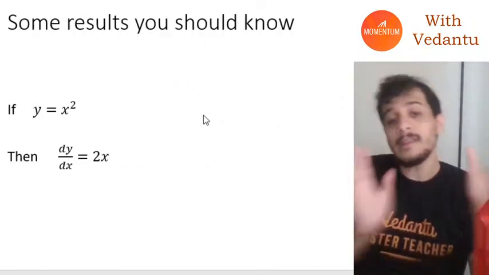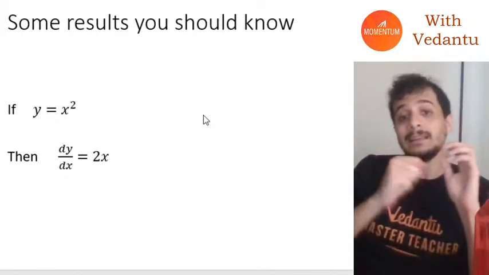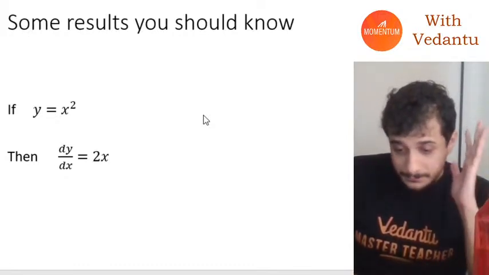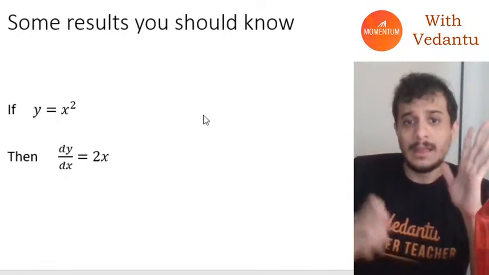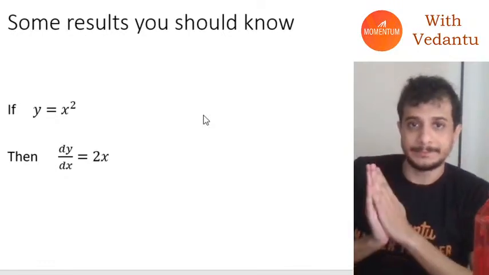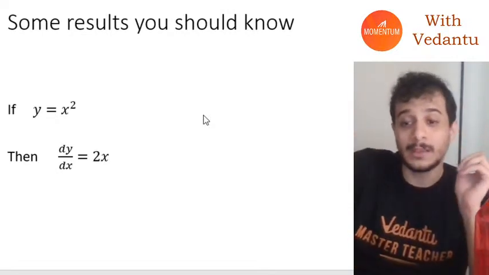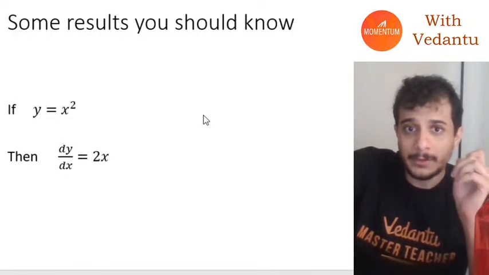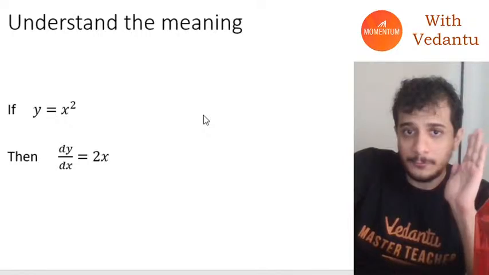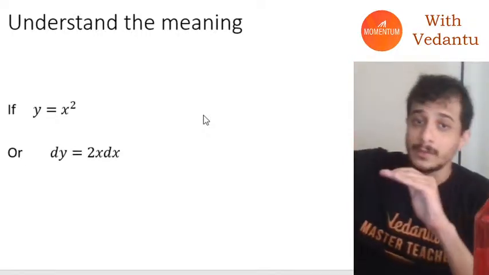Some important results. If y is equal to x square, guys, then dy by dx is equal to 2x. First let's try to understand what this means. dy by dx is equal to 2x. What does this mean? Let's just cross multiply. Let's first cross multiply. If I cross multiply, I get the result dy is equal to 2x dx.